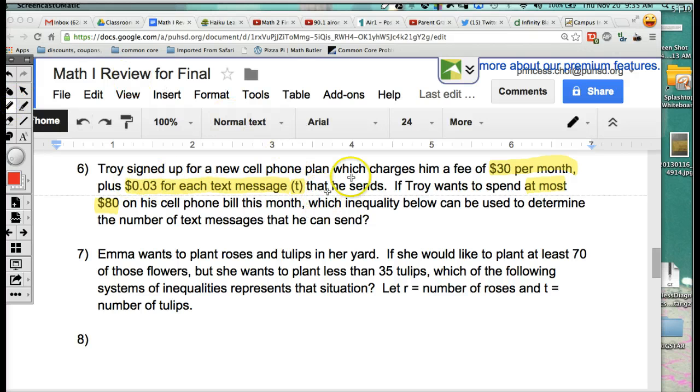Troy signed up for a new cell phone plan. So it's $30 per month, right? So you obviously have to pay the $30. But then if you want to send a text message, how much is it going to be? Do you only send one text message? You know what I think? I think that you only send 5 text messages a month.